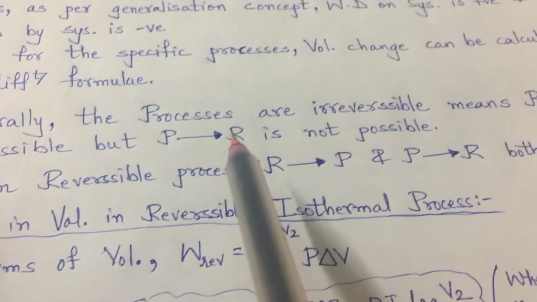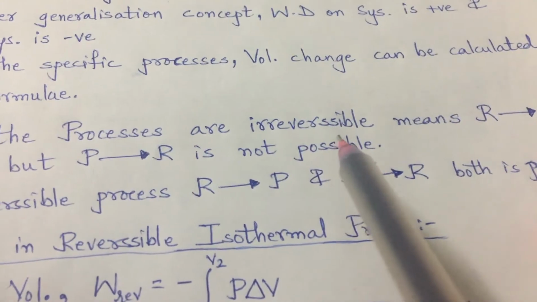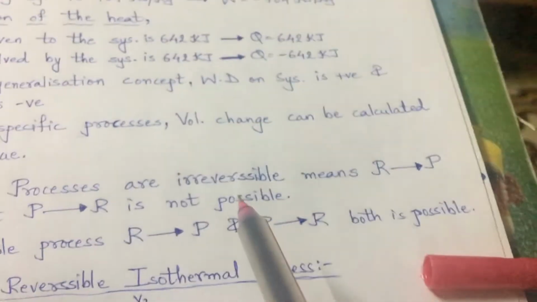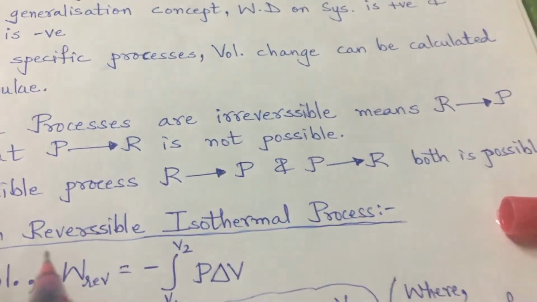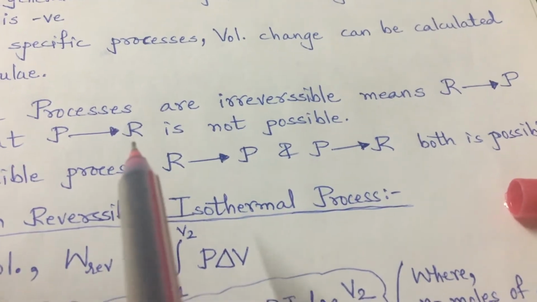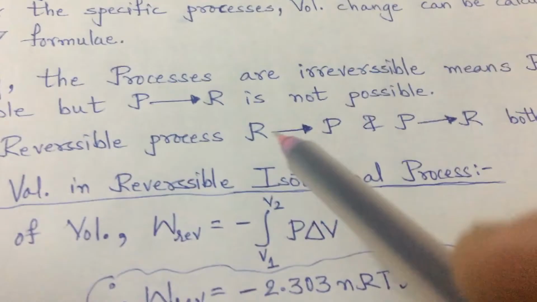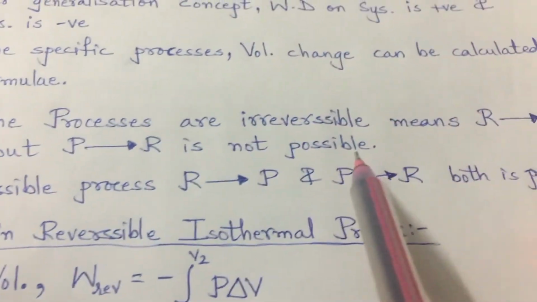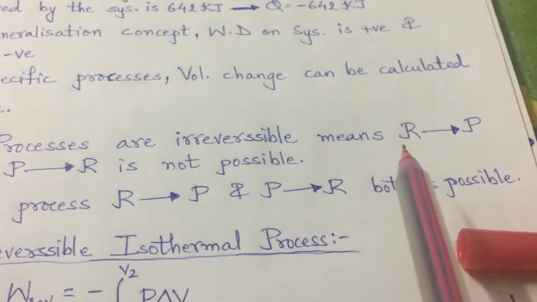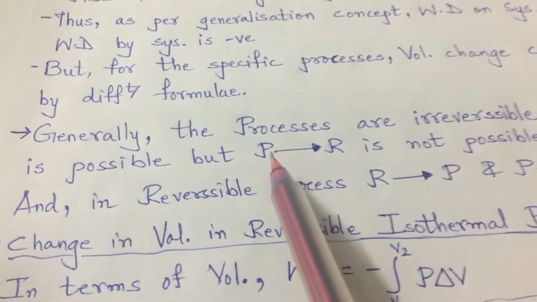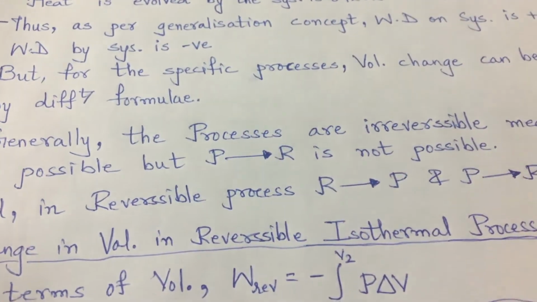Generally, the processes which we are going to discuss in thermodynamics are reversible and irreversible. Irreversible means reactant to product is possible, but product to reactant is not possible.